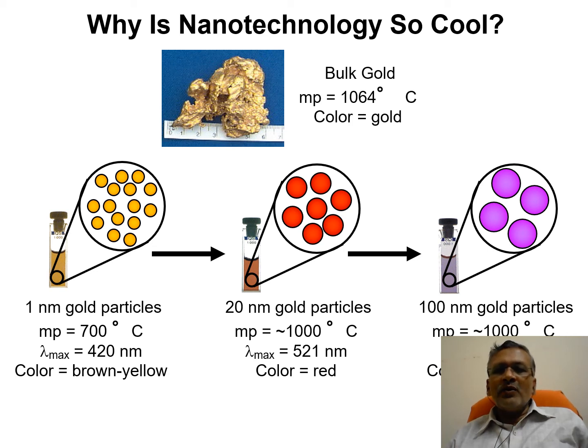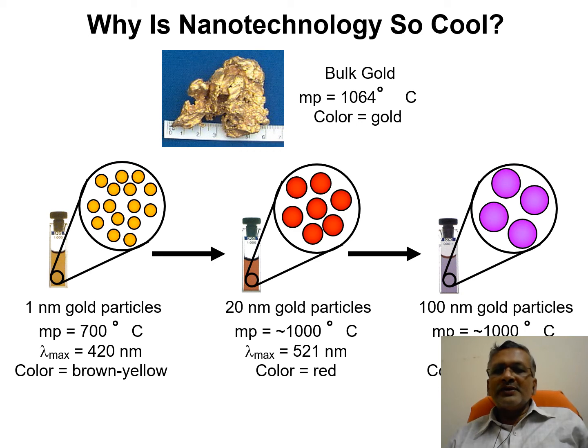If you reduce the same gold to 100 nanometer particles, its melting point reduces to 1000 degrees Celsius, and the surface plasmon resonance is nearly 520 nanometers. Its color looks pink.